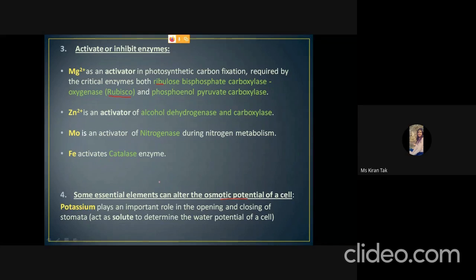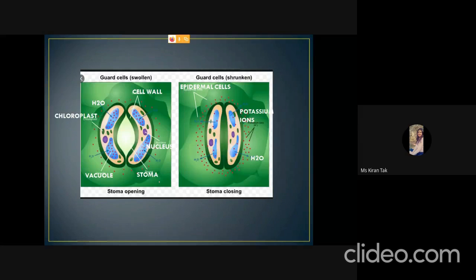Okay, so potassium is a very important element for the maintenance of the osmotic potential of the cell. When the potassium ions present near the guard cells come inside the cells, to maintain the osmotic potential, water molecules also enter the cell, due to which the guard cells get swollen and the stoma opens.